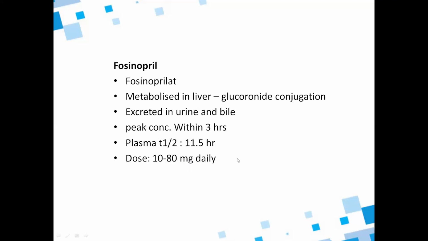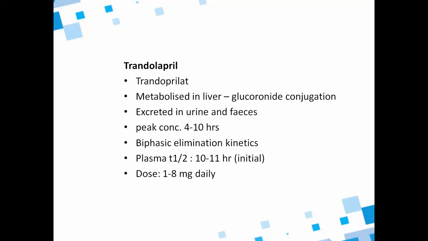Fosinopril: the active form is fosinoprilat. It is also metabolized in the liver and excreted in urine and bile. Peak concentration is within 3 hours. Plasma half-life is 11.5 hours. Dose is 10 to 80 milligrams daily.